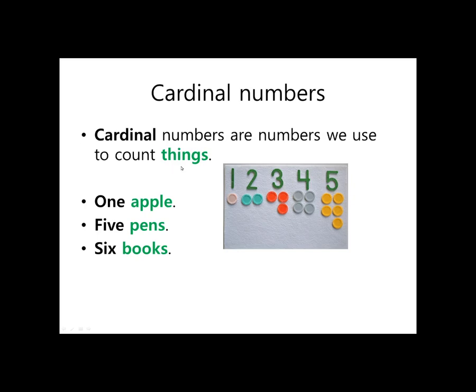If you remember the last class, we talked about nouns. Nouns are things. I've colored this green. So 1 apple, that's a noun. 5 pens, 6 books. So when we want to count nouns, count things, we can use a cardinal number.